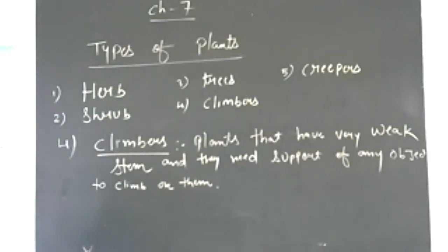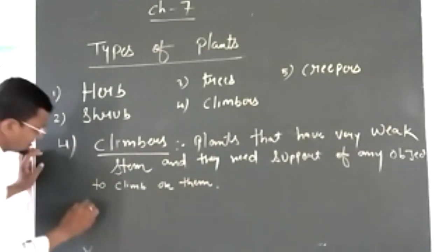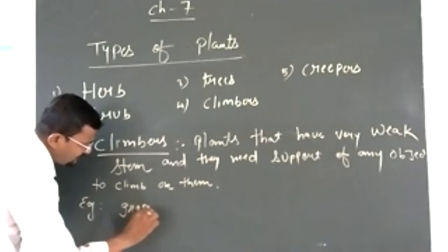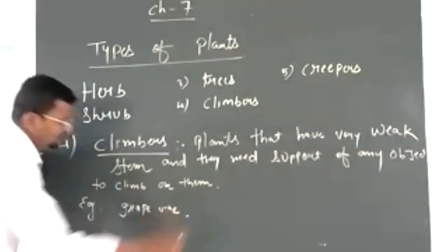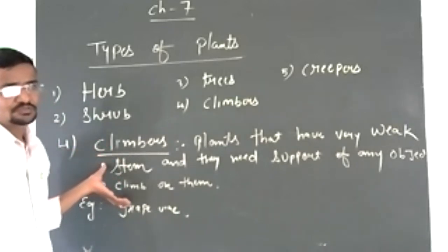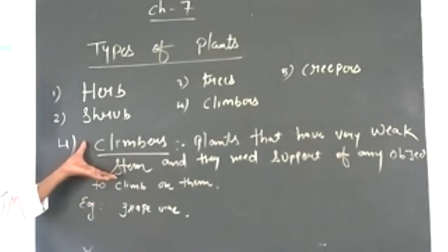Example, I will give you: grapevine. Grapes grow on a grapevine. Or you can say cucumber plant also. They are also climbers.